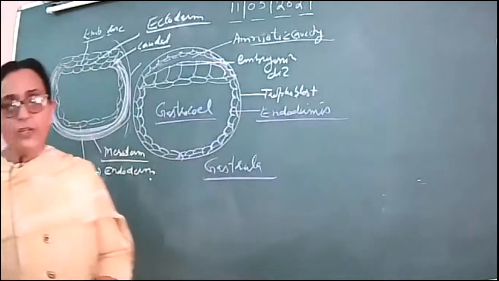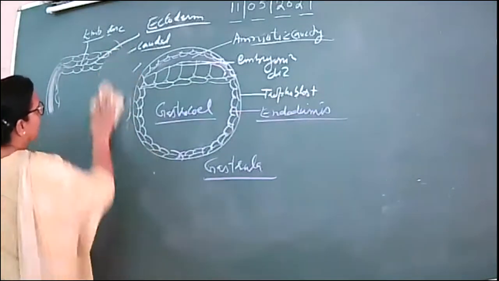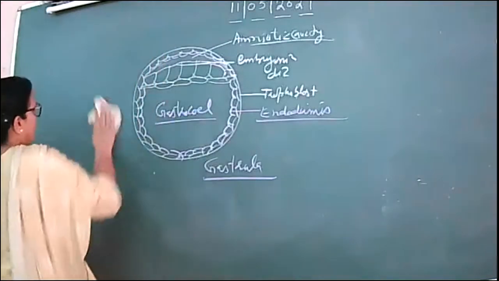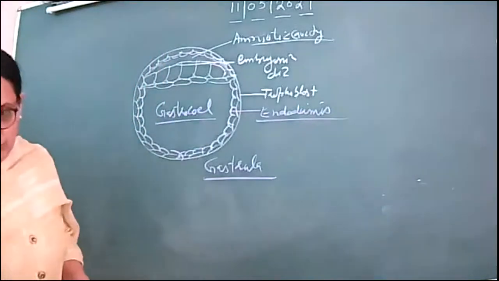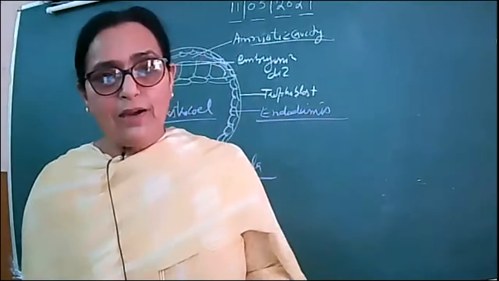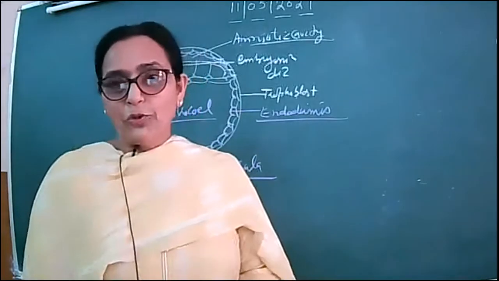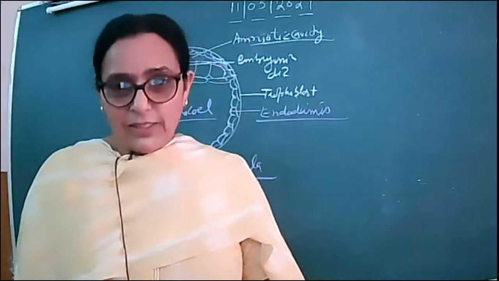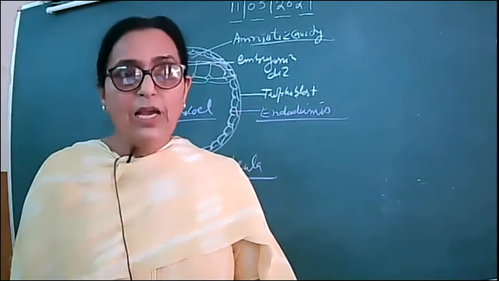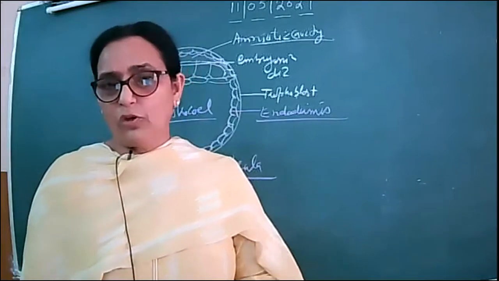Now, what is the fate of ectoderm, mesoderm, endoderm? Already I have told you that from the ectoderm the outermost parts of the organs are formed, and also the internal ear, the eyes, cornea, lens, all these are formed from the ectoderm. The mesoderm forms the muscles, bones, and the middle layer of the dermis of the skin.